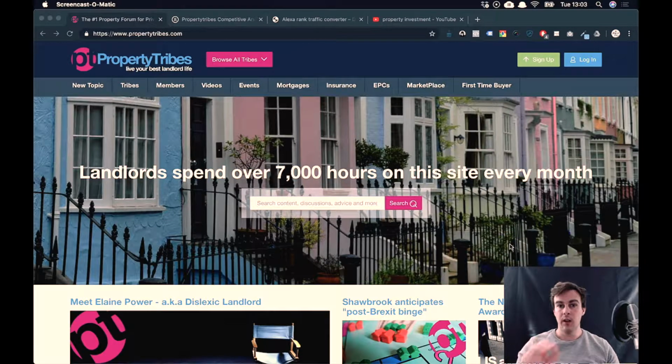Okay, now we are inside Google Chrome and we're going to look at competition, how I see competition when I come online, when I'm gauging a market and whether to enter that market or not. I'm going to be looking in particular at the UK property market. Let's say that I want to come into this niche, and as a property investor, as somebody who talks to people and helps people to invest in property, I want to set up a business within this niche.